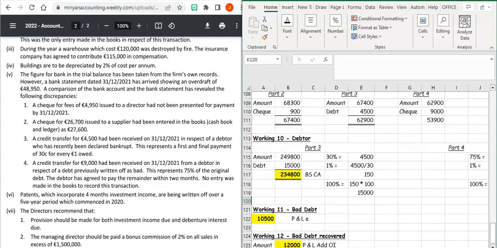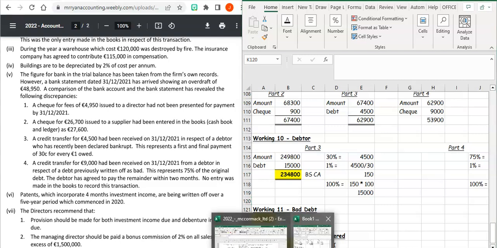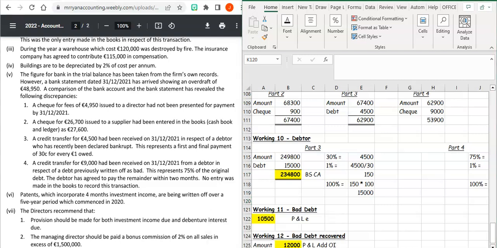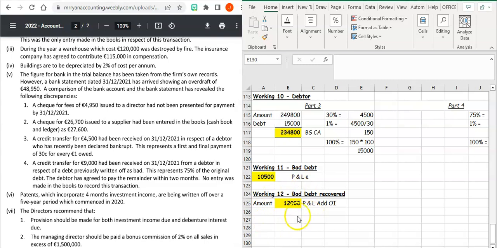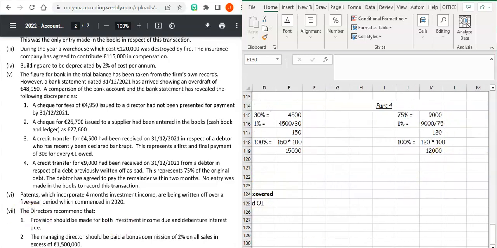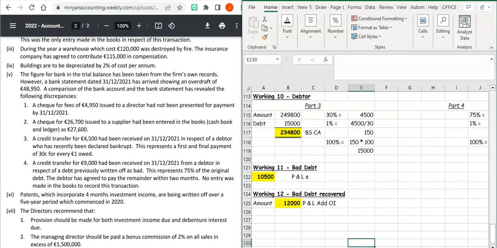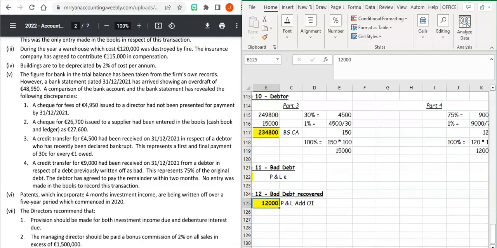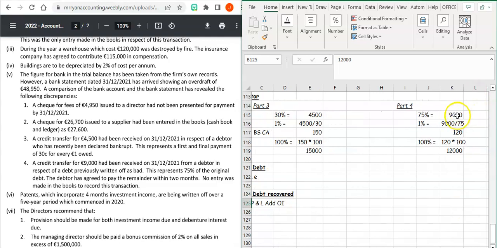So that's what we're going to create as your bad debt recovered. The bad debt recovered then is the 12,000. So up here then, we would have calculated the total debt to be 12,000. So that's going to be your total that we're going to receive is 12,000. Of that 12,000, we received 9,000. So we need to adjust our debtors to include the 3,000 that is due to us.